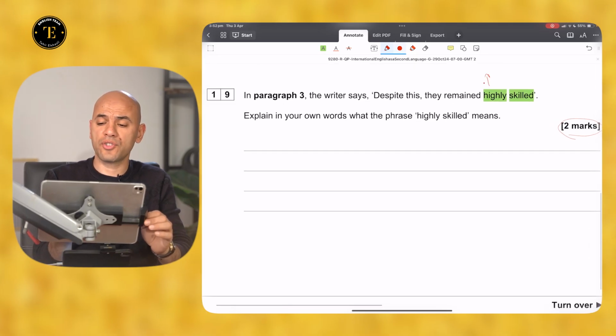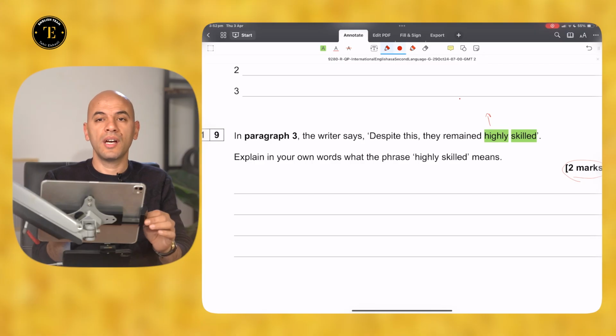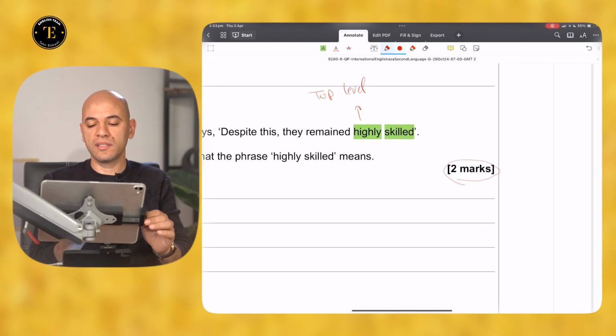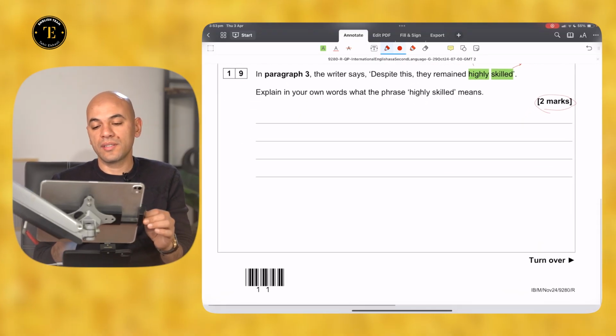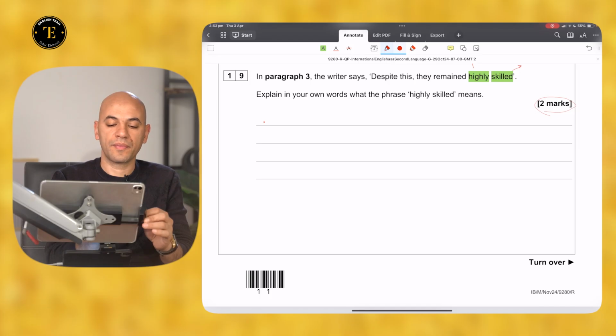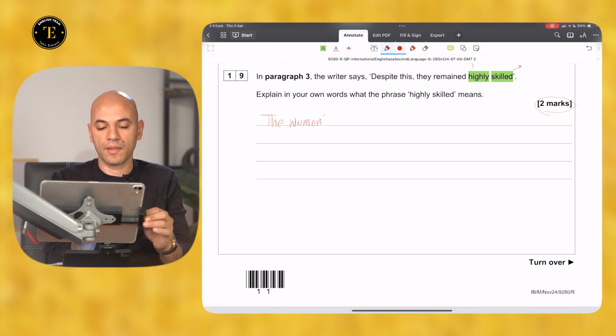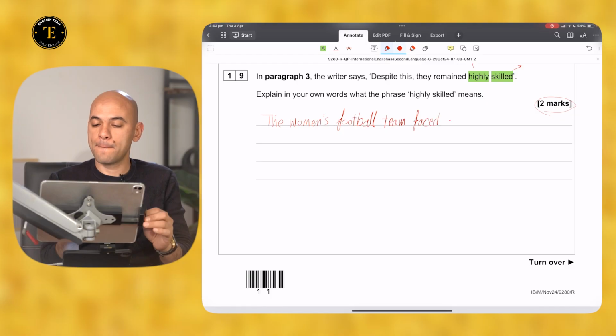Highly is the first part of the meaning that should be recognized, and the word highly can be defined as top level. Skilled, I would go for talented, all right? And the entire phrase would be defined as: the women's football team faced many challenges.